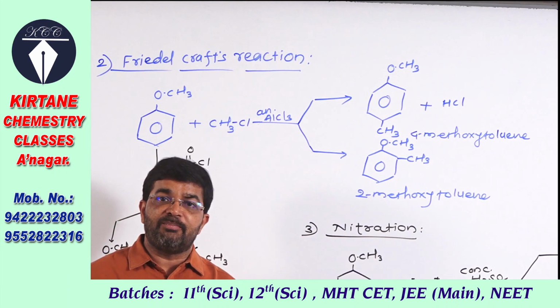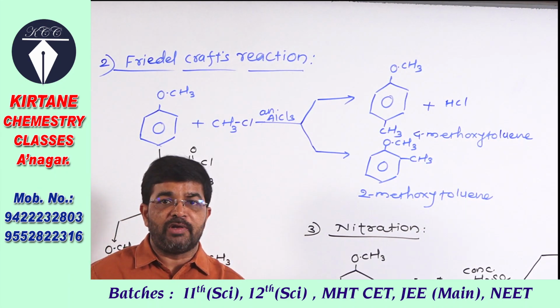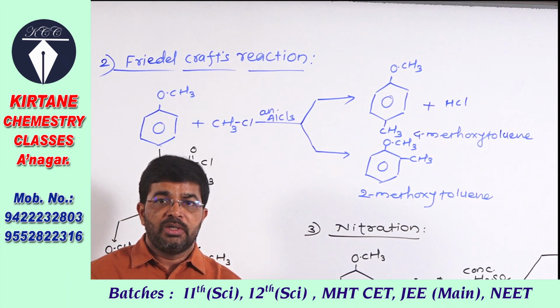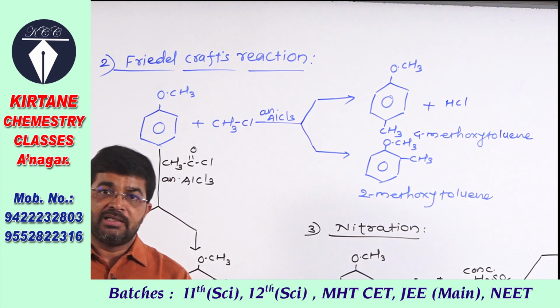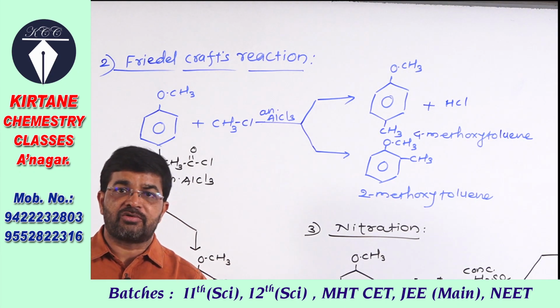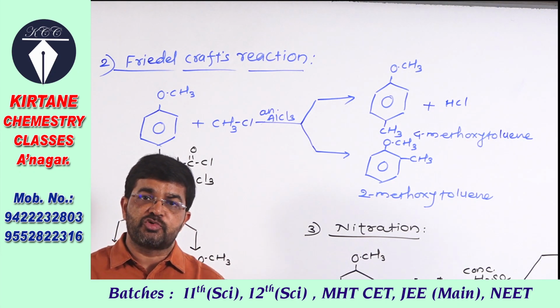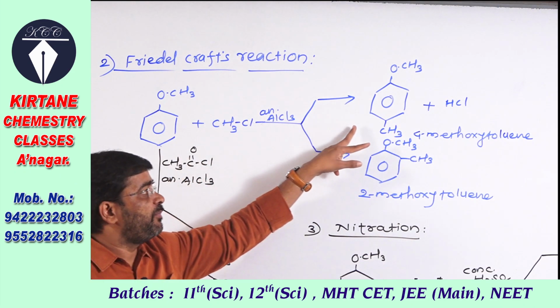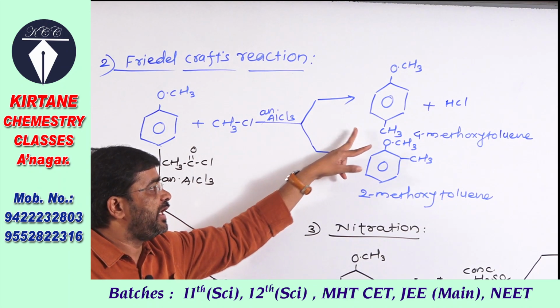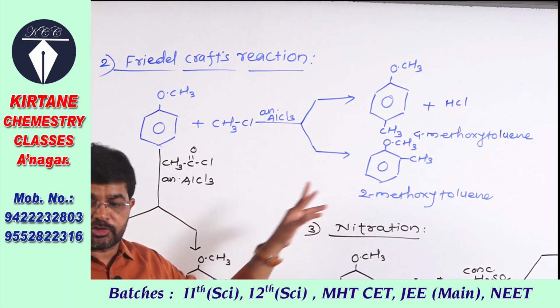Here the point to be remembered is that it is electrophilic substitution. So this reaction takes place in the presence of an electrophile. AlCl3 is a Lewis acid, it is an electrophile, therefore it produces the electrophile from this methyl chloride, and it forms a mixture of 4-methoxytoluene and 2-methoxytoluene.